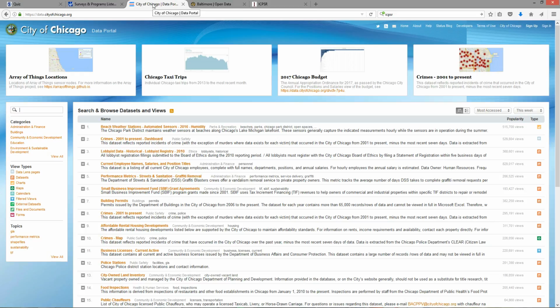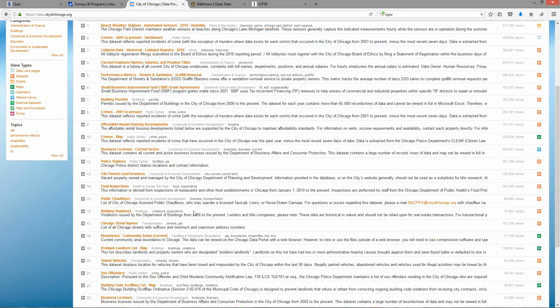So here's an example of the data portal from Chicago. I simply found this page by Googling Chicago Data Portal. And what you'll see here is that they have a wide variety of data related to the city of Chicago. There's data on the crimes that have occurred, there's data on budgetary aspects, data on public transportation such as taxi trips, as well as many other things. I can just scroll through here and see information about food inspections, about land usage, business licenses, and so forth.